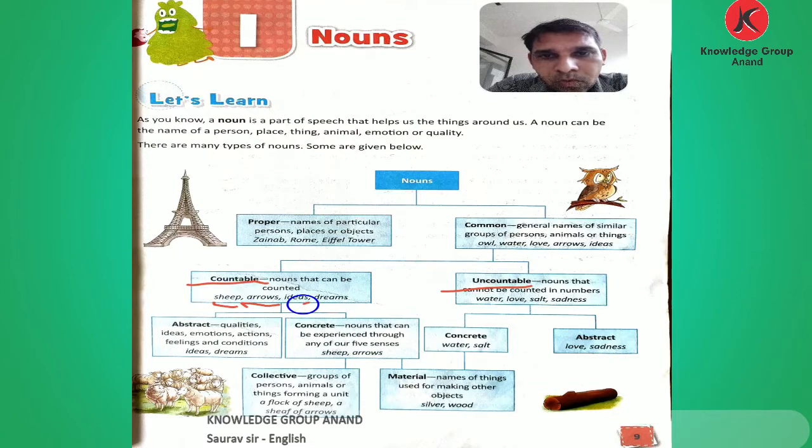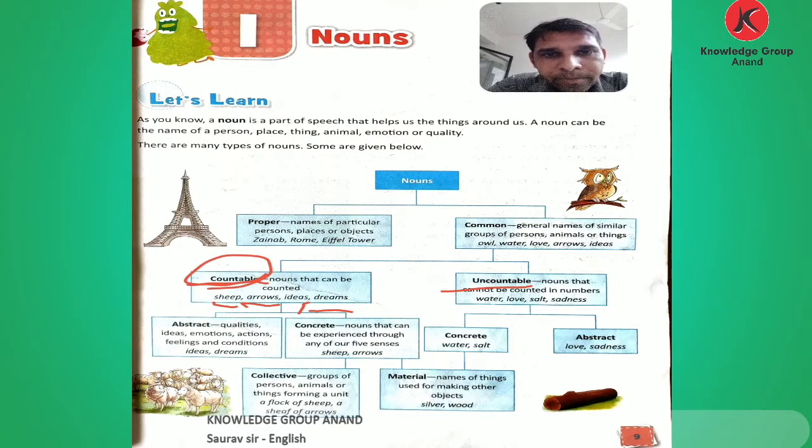Sheep, arrow, ideas, dreams. I have a dream. I have 2 ideas. That is countable. I have 1 pen. One is countable. Through numbers we can count the things. She has 2 brothers. How many brothers does she have? 2 brothers. Those things are countable. So for countable things we use how many.